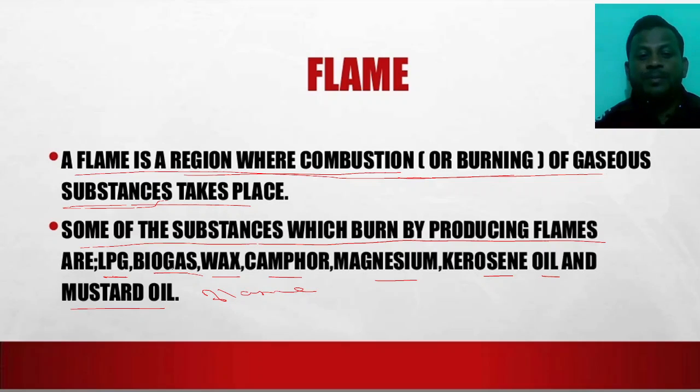LPG produces the flame, biogas produces the flame, wax produces the flame, camphor produces the flame. Camphor means when we devote to the gods by burning the camphor. Magnesium, kerosene oil, and mustard oil. Okay, these are examples for producing the flame.